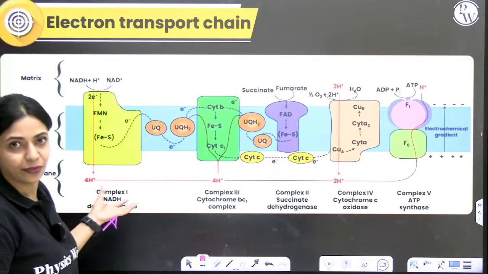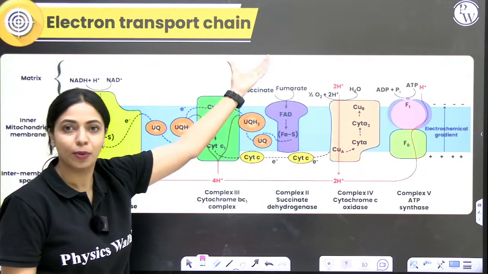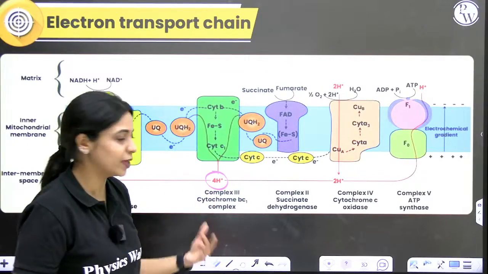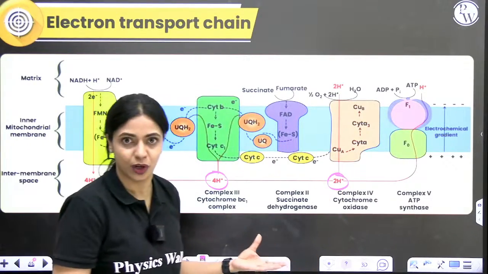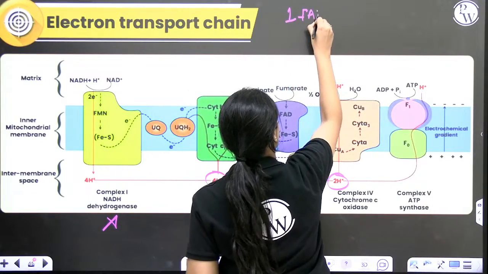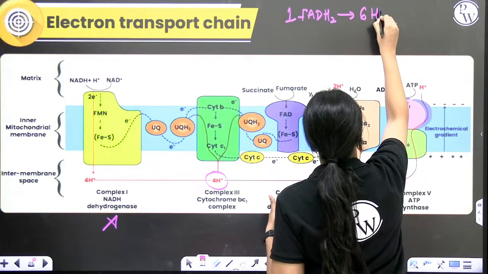But if you look at the story of FADH2, complex 2 is not a proton pump. It does not pump any protons. In complex 3, you have 4 protons pumped. By complex 4, you have 2 protons pumped. So from one molecule of FADH2, you will have 6 protons pumped.